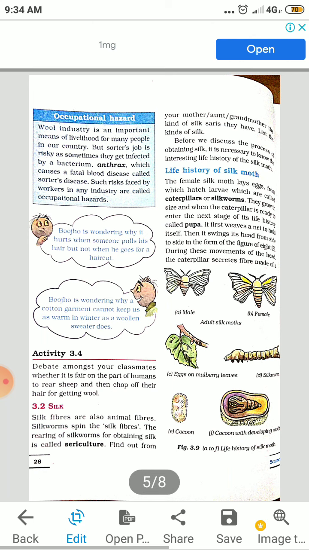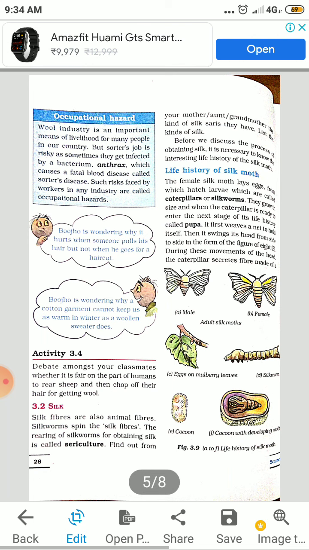Silk fibers are also animal fibers. See, natural fibers: cotton, wool, silk. So silk is animal fiber. The rearing of silkworms for obtaining silk is called sericulture. What is sericulture? Remember S. S means silk. So the process of obtaining silk from silkworms is called sericulture.